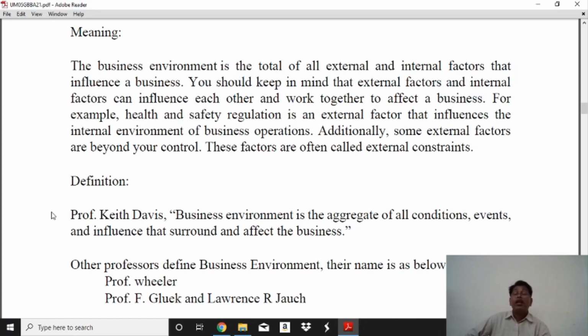Here we have to cover the external and important factors, how they affect our business. This is the more important definition.